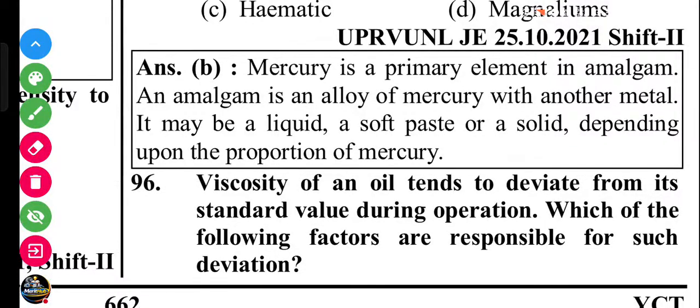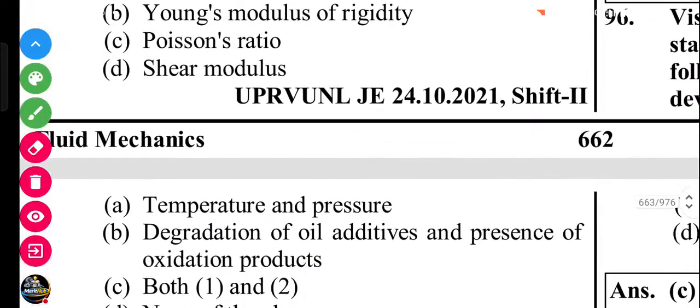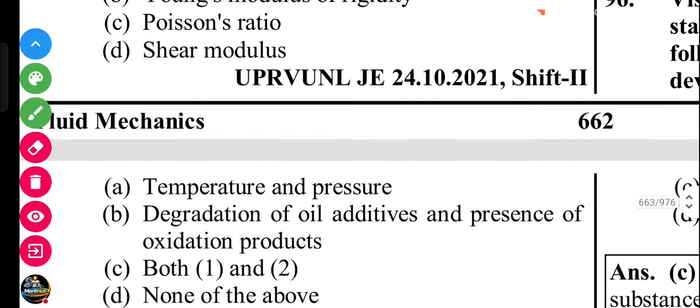Next question. Viscosity of an oil tends to deviate from its standard value during operation. Which of the following factors is responsible for such deviation? Temperature and pressure, degradation of the oil additives, and the presence of oxidation products. Both 1 and 2.